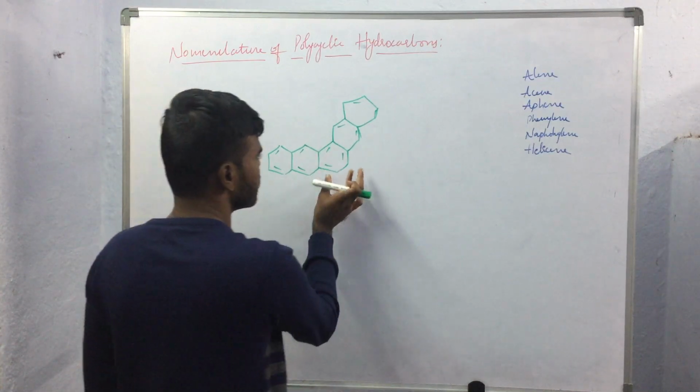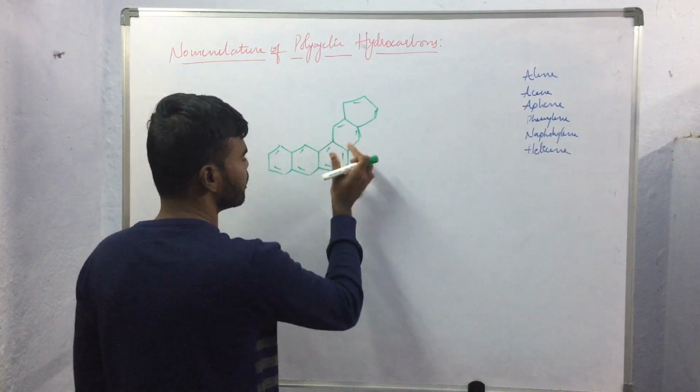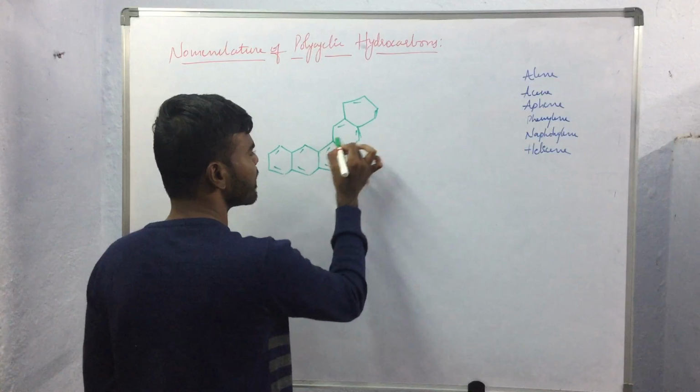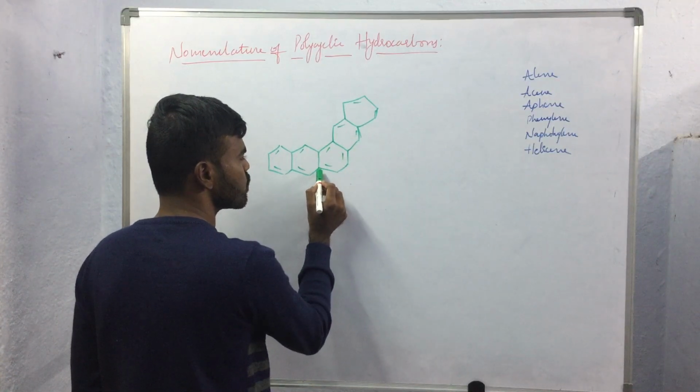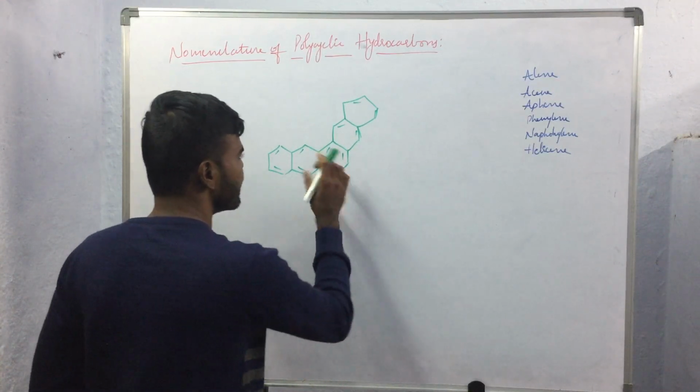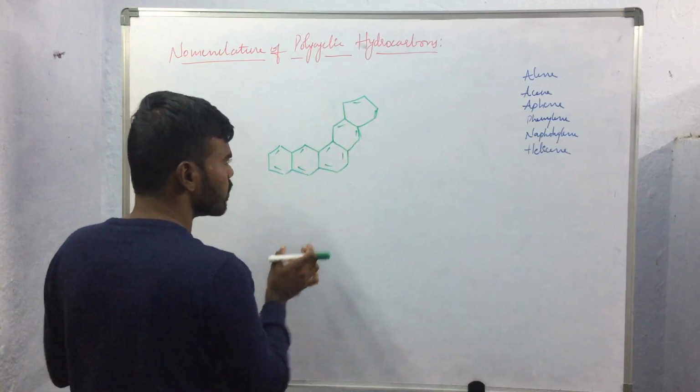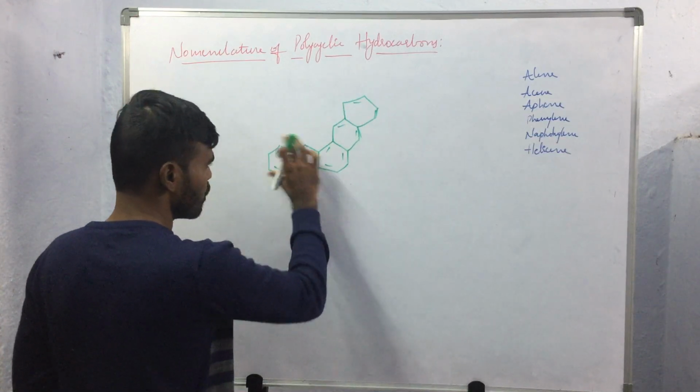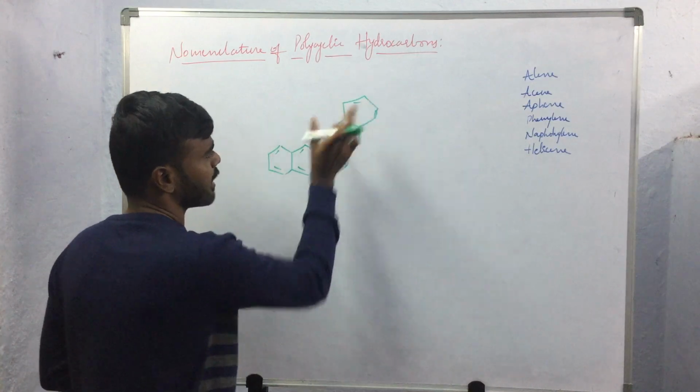So here this benzene ring is orthofused with two other benzene rings at the positions 1, 2, 3, 4, and these two are forming two different linear arrangements.